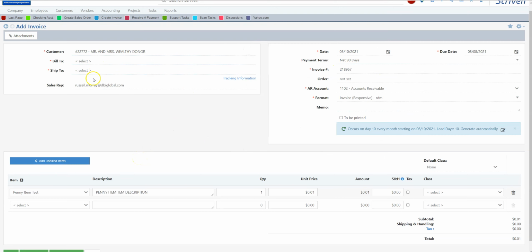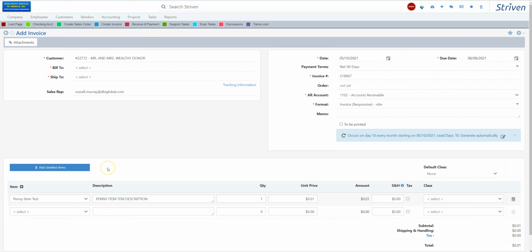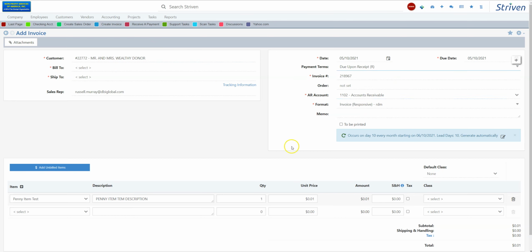So once all this information is filled in, then you hit save, and then every month that will come up automatically. Now we have this set at 90 days. We don't want to do that. We want to do it as an upon receipt type thing. And what's nice is the wording can be changed. So you don't have to use business wording. You can use donation or nonprofit organization wording. It better reflects what you're doing and what you're collecting the money for.